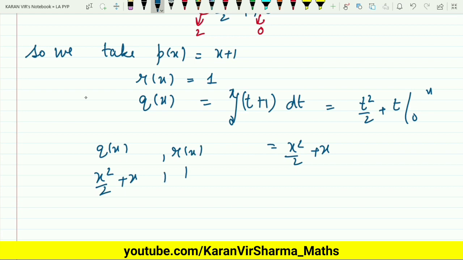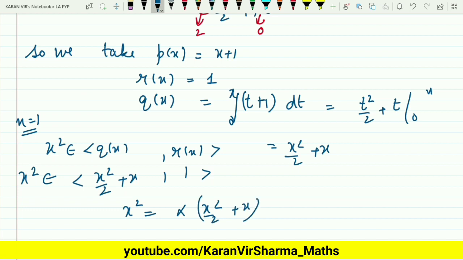So now what I need to check is x to the power n plus 1. I have supposed n to be equal to 1. So does x square belong to the span of q(x) and r(x)? If it belongs, you will get some alpha times the first polynomial and beta times the second polynomial. Now you have to suppose values of alpha and beta.